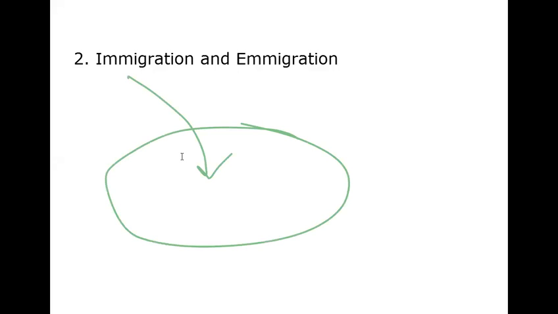Immigration is the number of individuals of the same species that have come into the habitat or population from elsewhere, from another population, during the time period under consideration. Immigration contributes to an increase or decrease in the population size? When somebody comes in, what happens, will our population increase or decrease? Increase. Yeah, definitely it will increase.